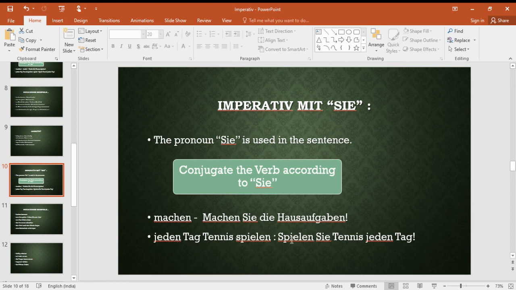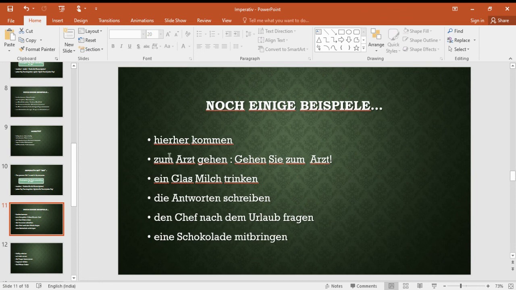Jeden Tag Tennis spielen, spielen Sie jeden Tag Tennis. So this is when you are talking to someone respected. Here also, zum Arzt gehen will become gehen Sie zum Arzt. Hierher kommen, kommen Sie hierher. Ein Glas Milch trinken, trinken Sie ein Glas Milch. Die Antworten schreiben, schreiben Sie die Antworten.